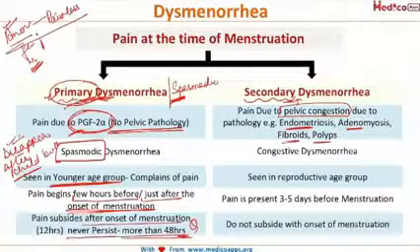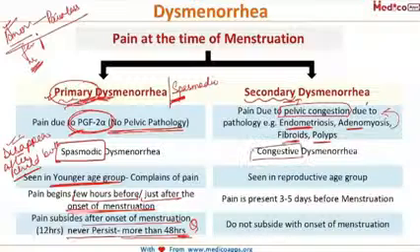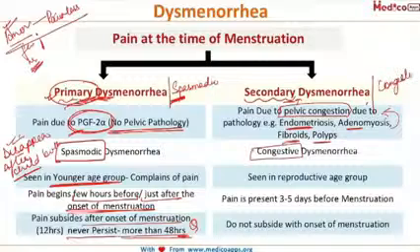So secondary to these pathologies, it can lead to pelvic congestion and thereby secondary dysmenorrhea. This is the reason that secondary dysmenorrhea is also called congestive dysmenorrhea. They are one and the same thing. I told you that primary dysmenorrhea is also called spasmodic dysmenorrhea, and secondary dysmenorrhea is also called congestive dysmenorrhea.